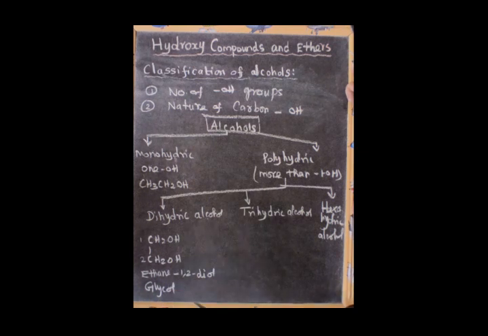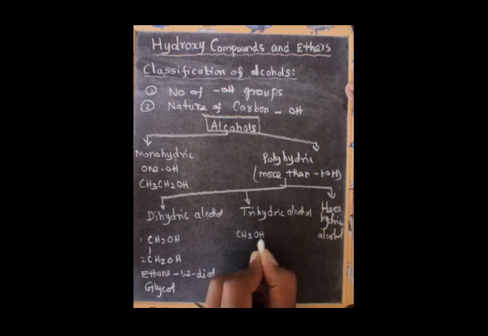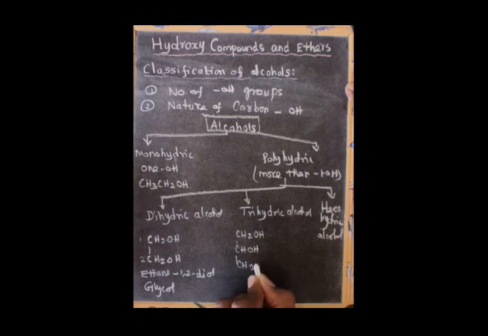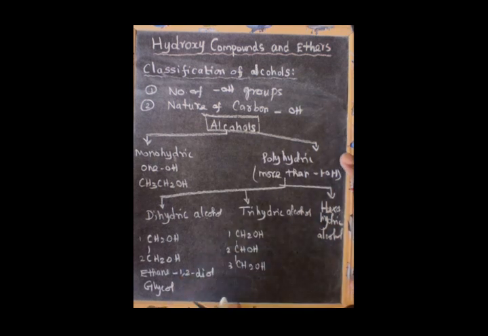The next example is glycerol, CH2OH, CHOH, CH2OH. There are 3 carbon atoms, so propane-1,2,3-triol, also known as glycerol.